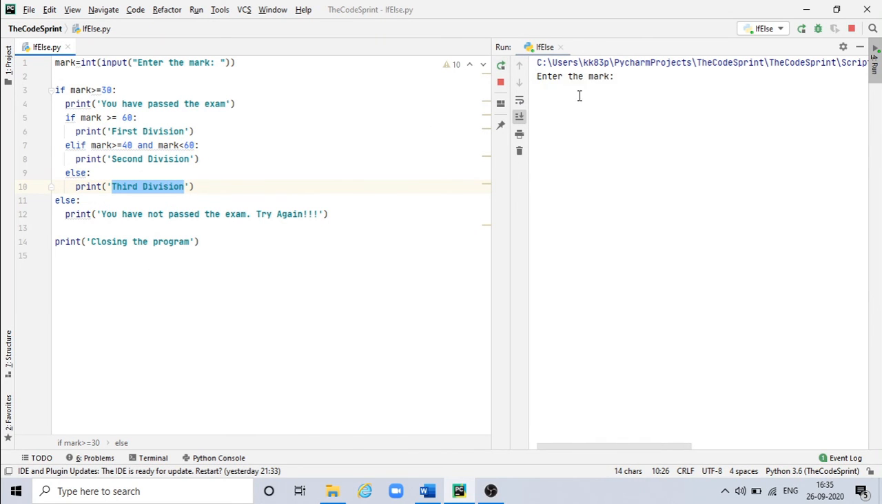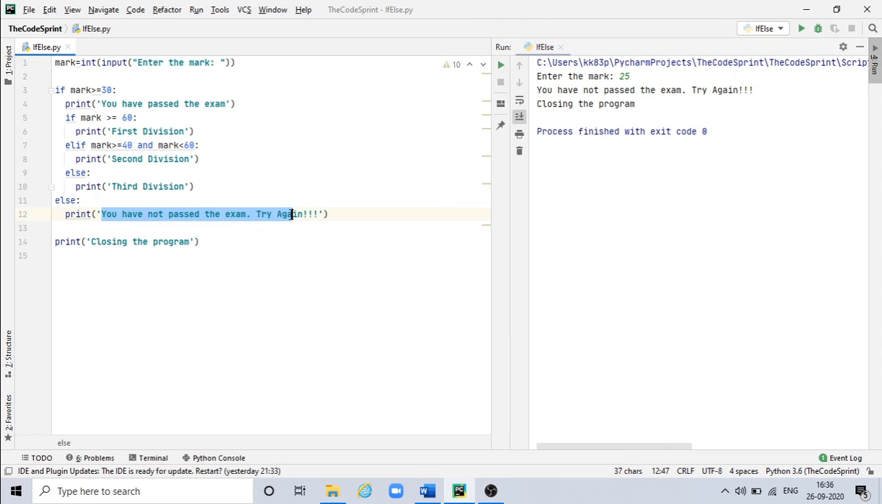Next I'll give something like 25. So you have not passed the exam, try again, closing the program. So it is checking 25 with this, 25 is greater than equal to 30, no. So it is coming to the else part and it is printing you have not passed the exam, and try again. After that it is printing closing the program.